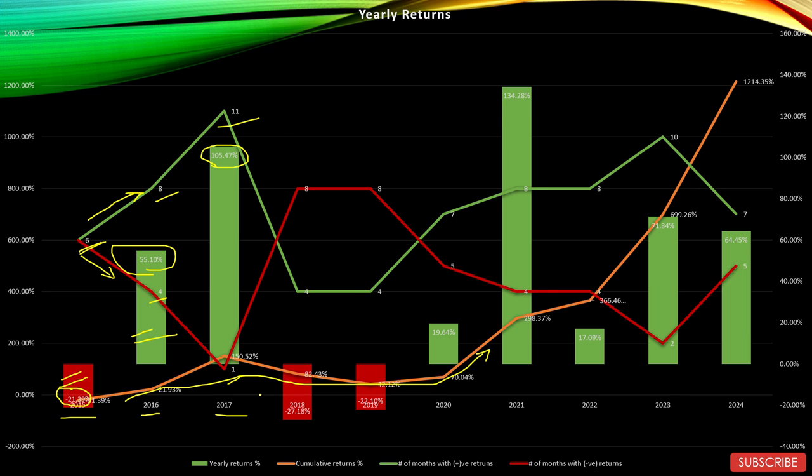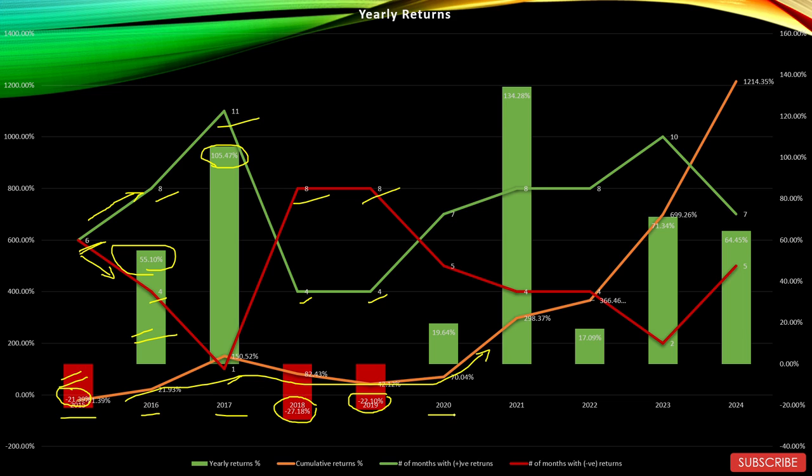But 2018 and 2019 proved to be very bad year for this sector, in which in 2018 the sector managed to give negative returns of minus 27.18% with 8 negative months and only 4 positive months. Similarly, in 2019, the sector again gave negative returns with minus 22.10%, 8 negative months and 4 positive months.